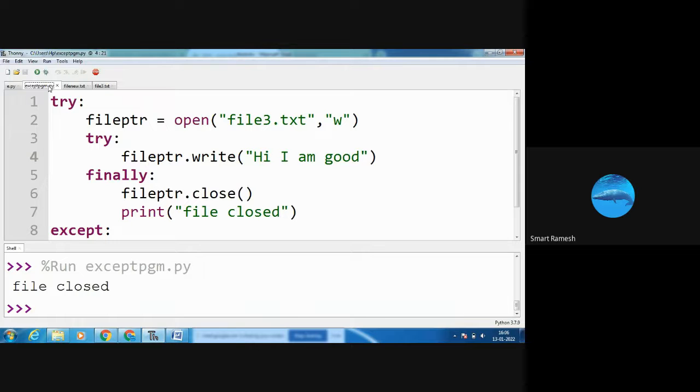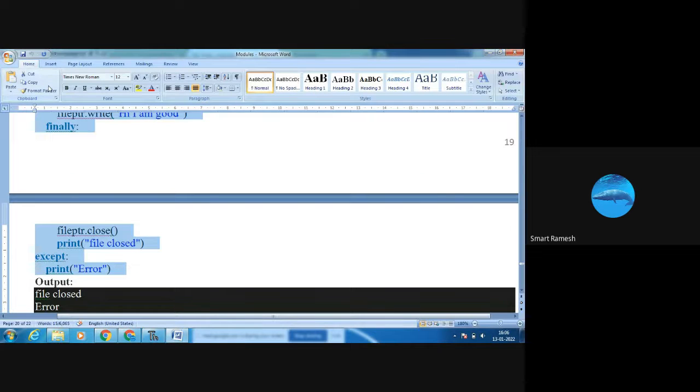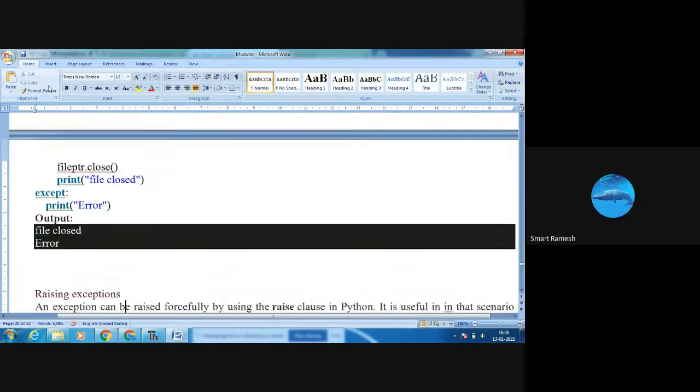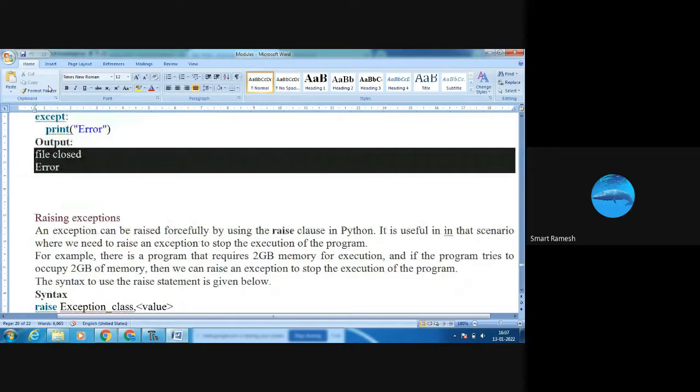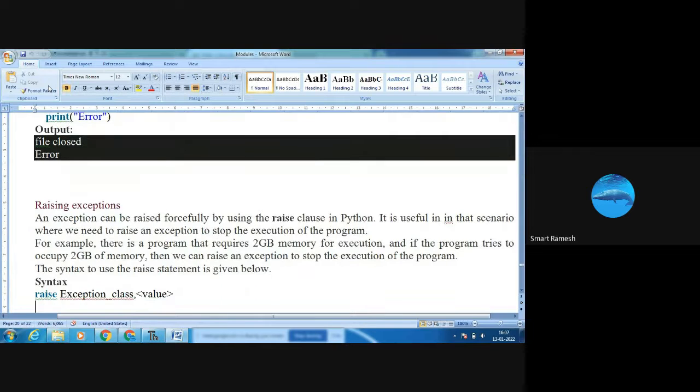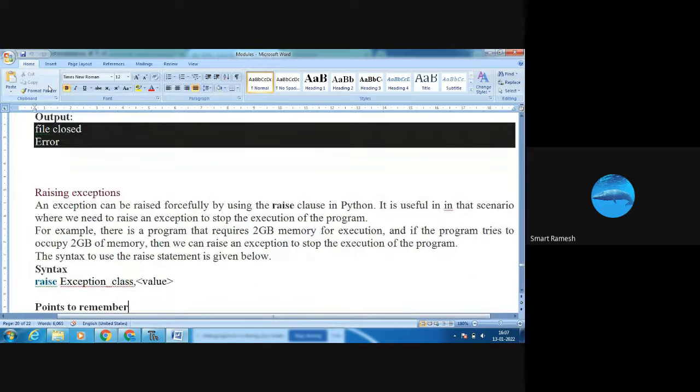Next, raising exceptions. An exception can be raised forcefully by using the raise clause. Suppose we need to raise an exception to stop the execution of the program.